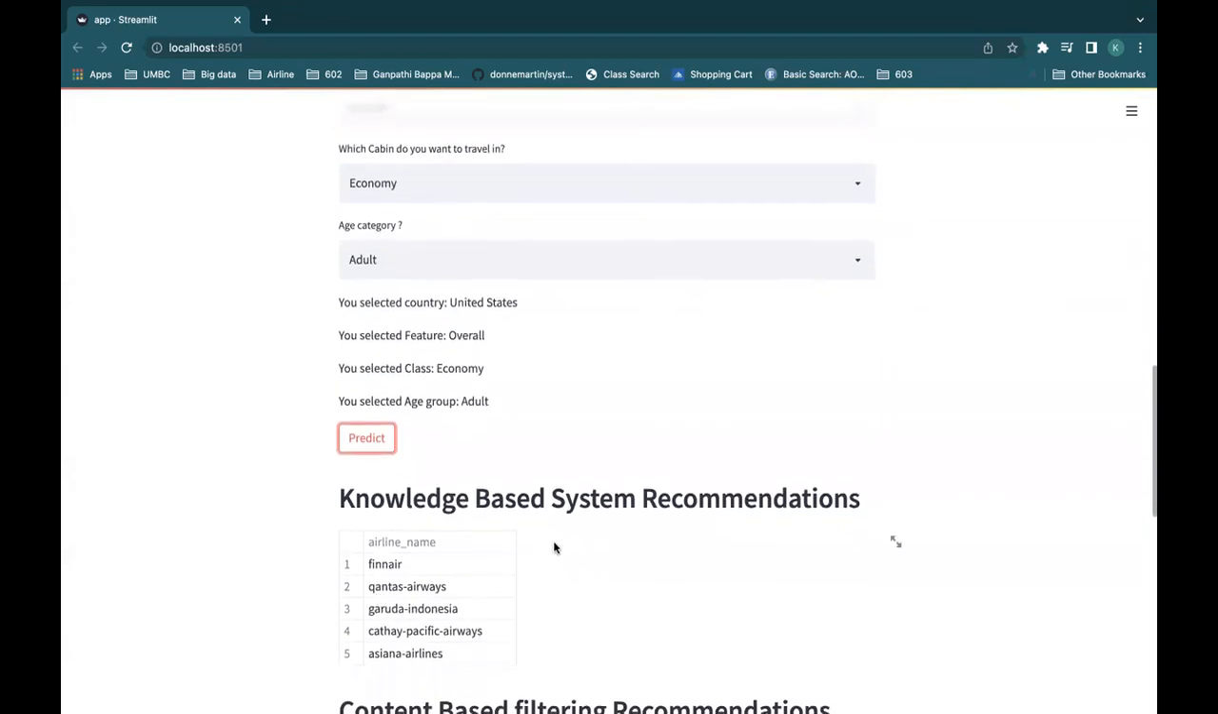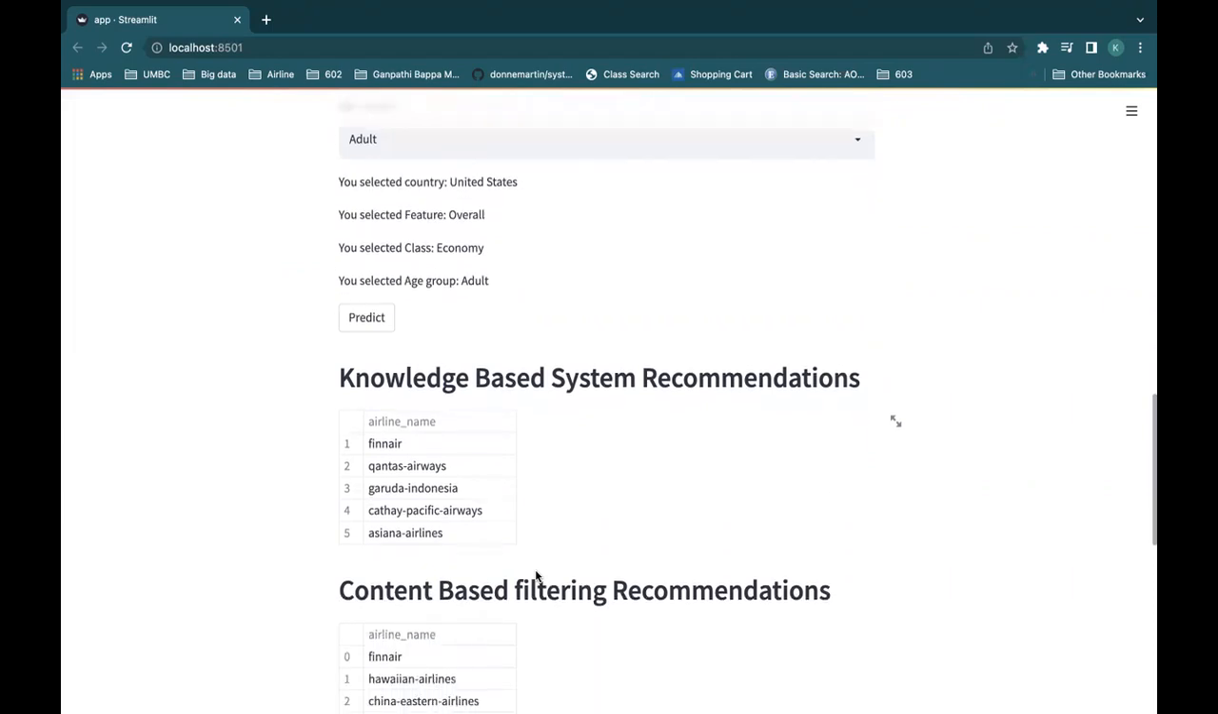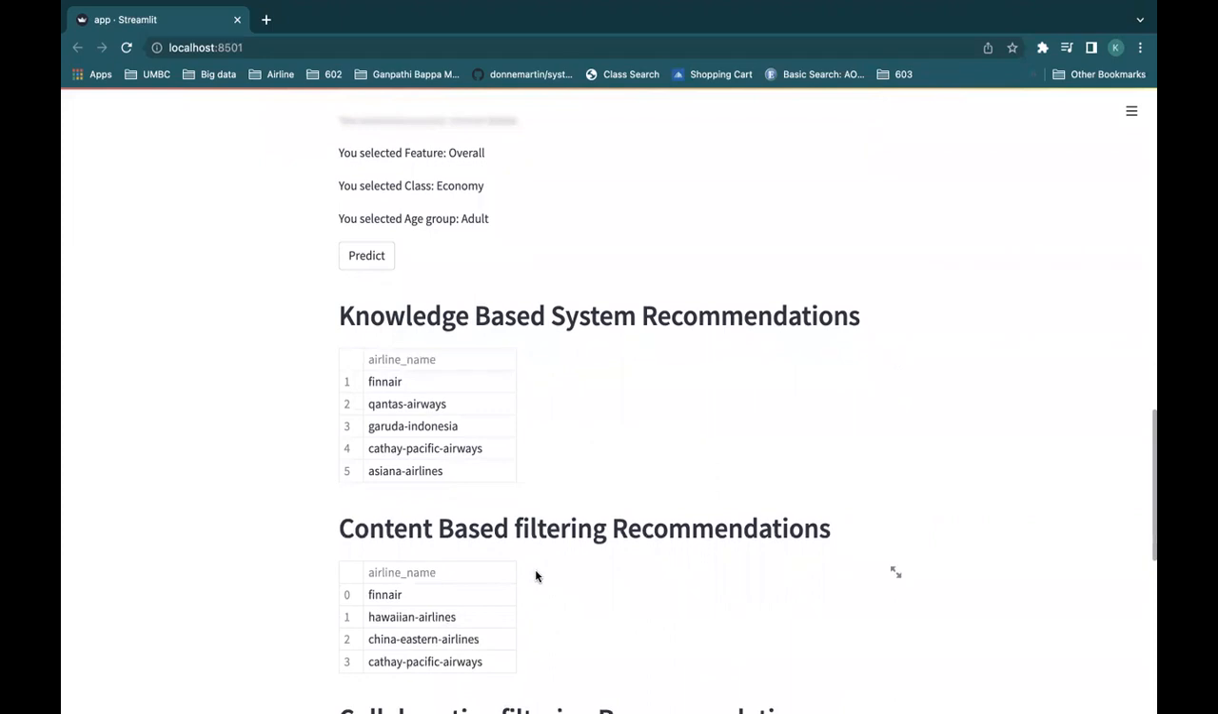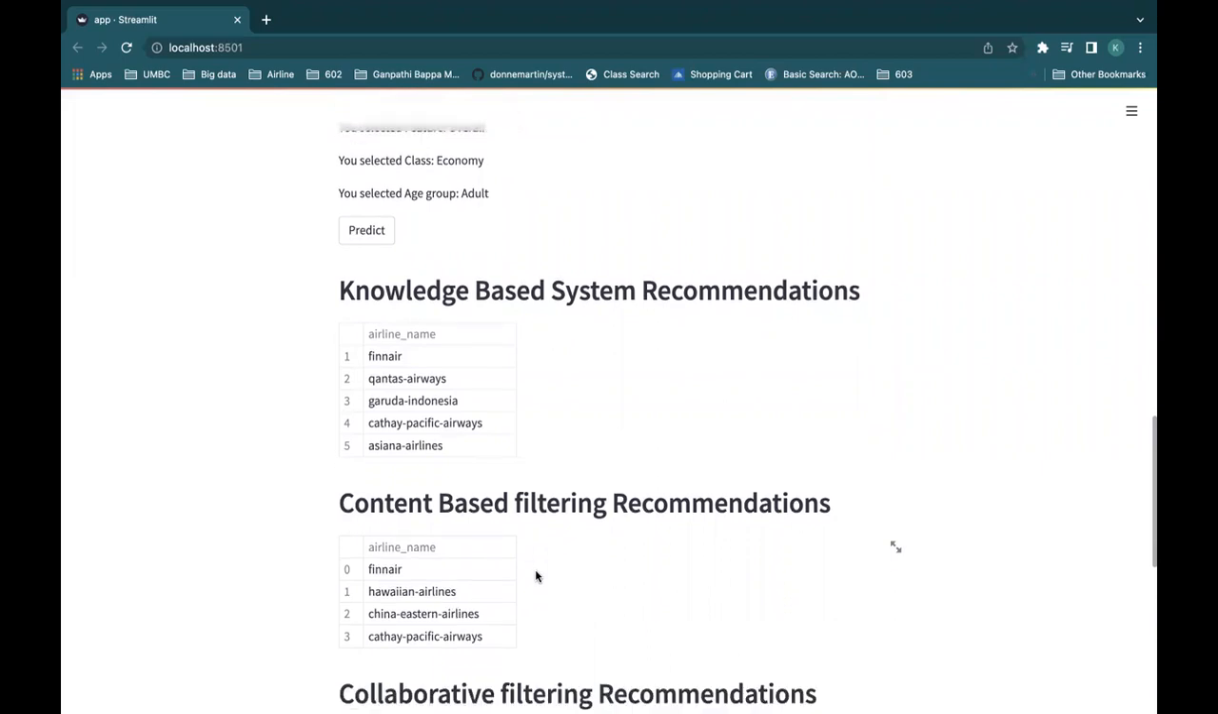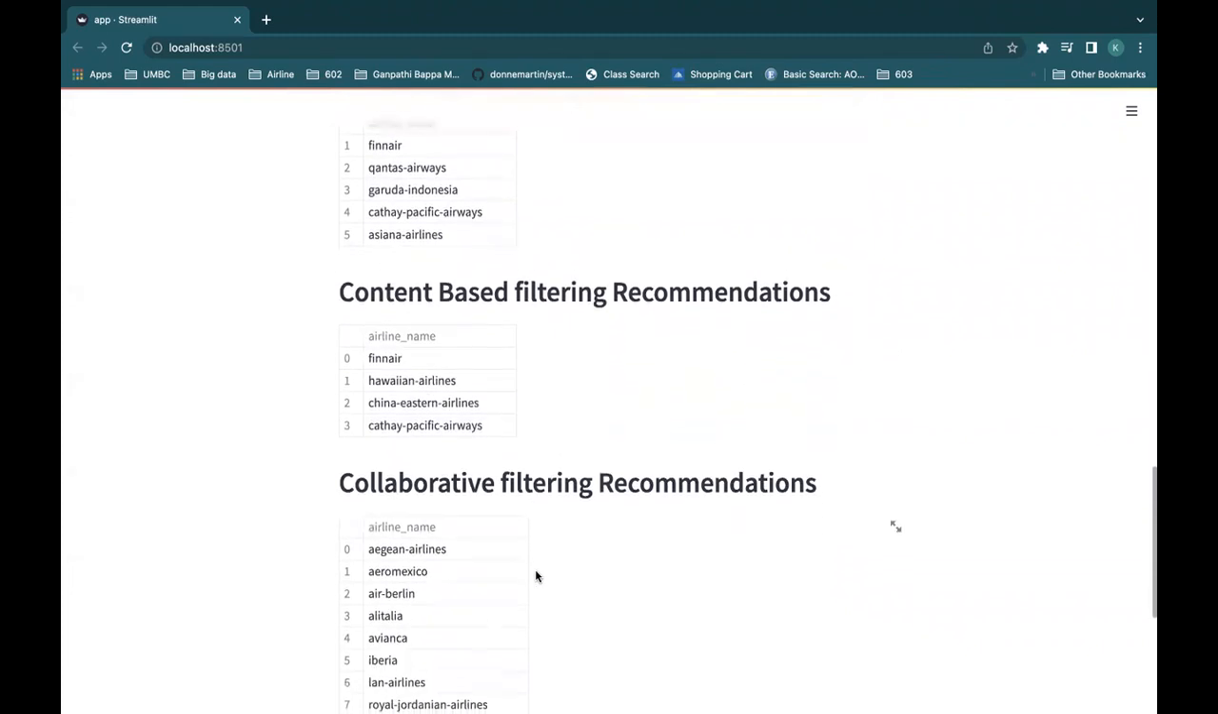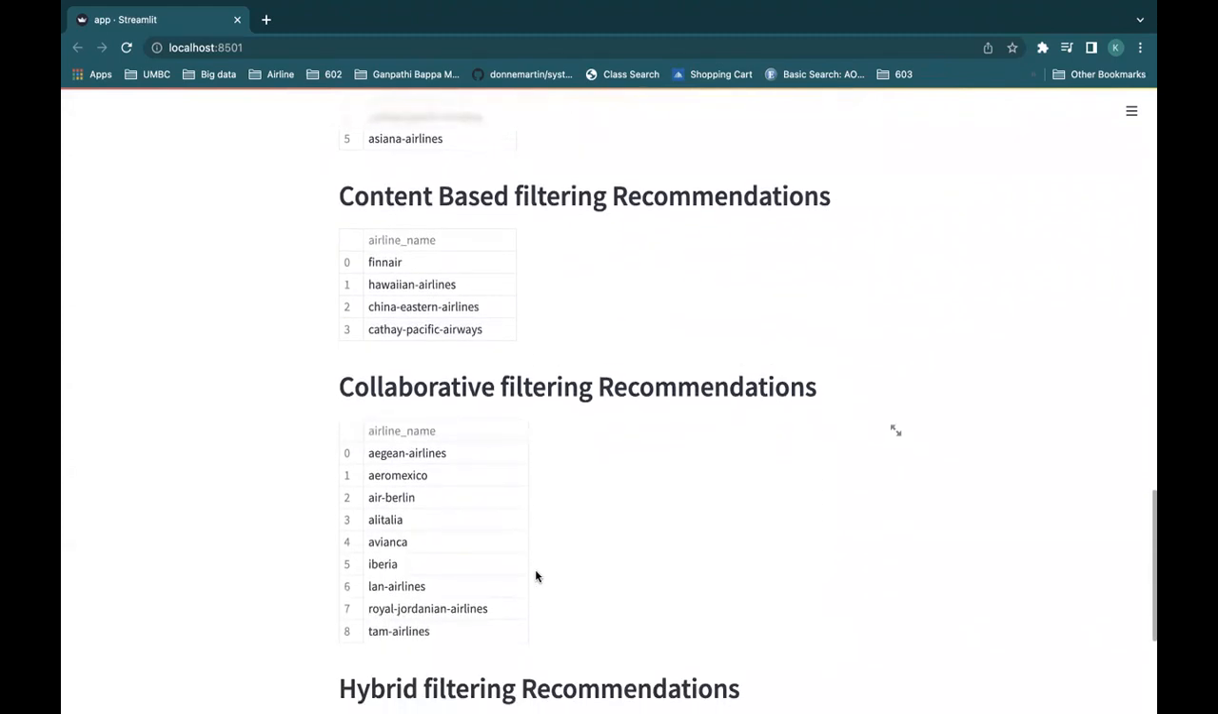Here are the knowledge-based recommendations, which are Finnair, Qantas Airways, Garuda Indonesia. This is given by the user preferences; according to that, the knowledge-based system gives the recommendations. Content-based filtering gives the recommendation of airlines which have similar content to Finnair. So these are Hawaiian Airlines, China Eastern. They are similar to Finnair. So the user can select from these. Collaborative filtering finds airlines correlated to Finnair. These are the results of the collaborative filtering recommendation system. It takes the flights which are 70% correlated with that particular Finnair airline.